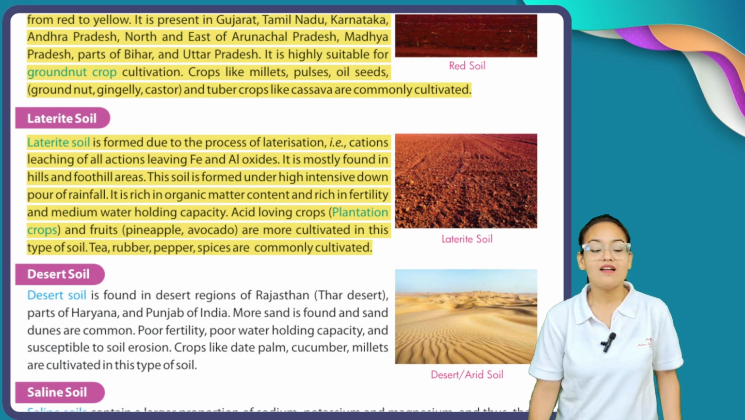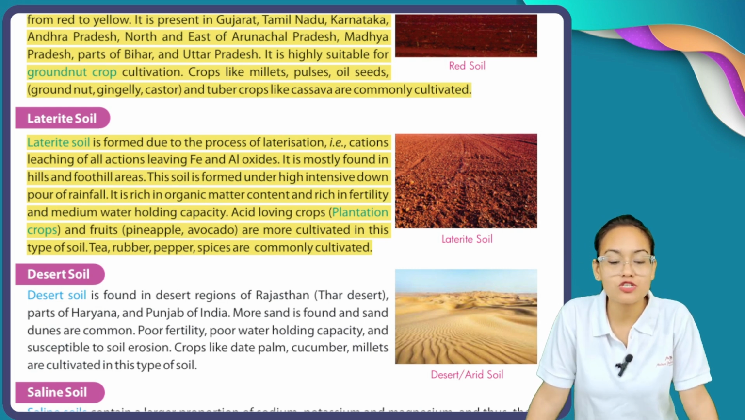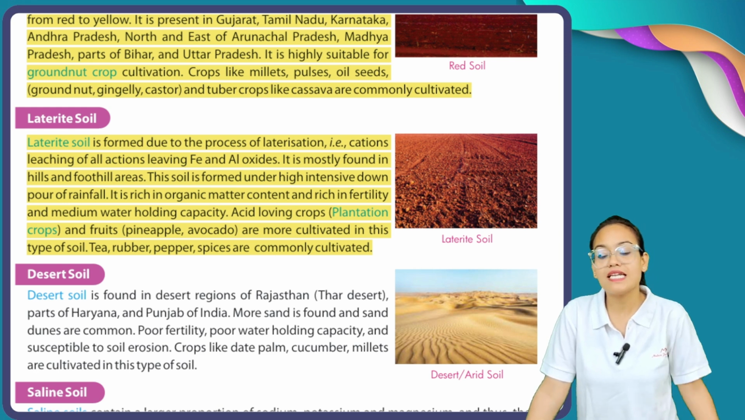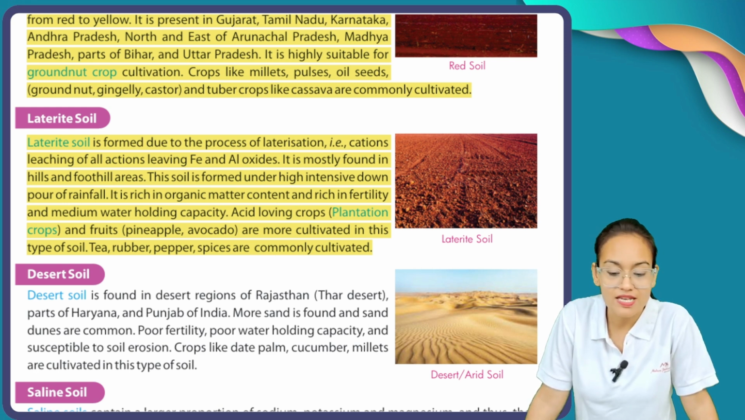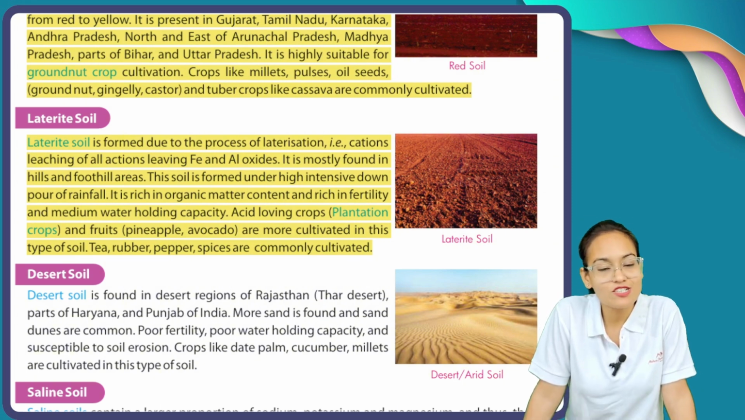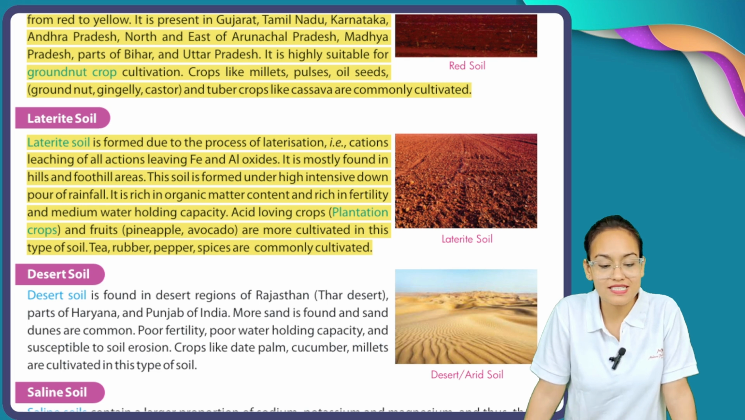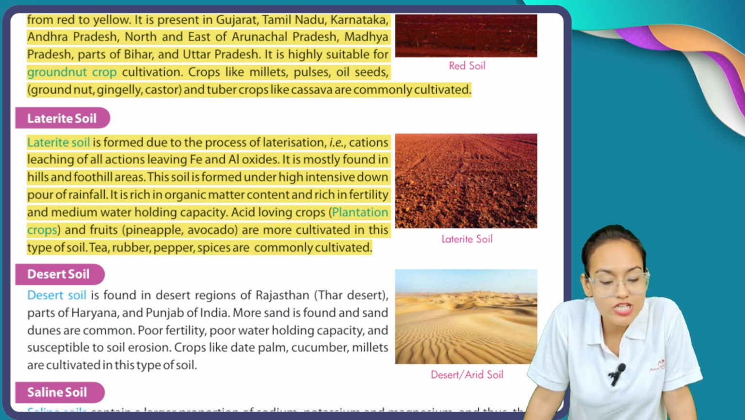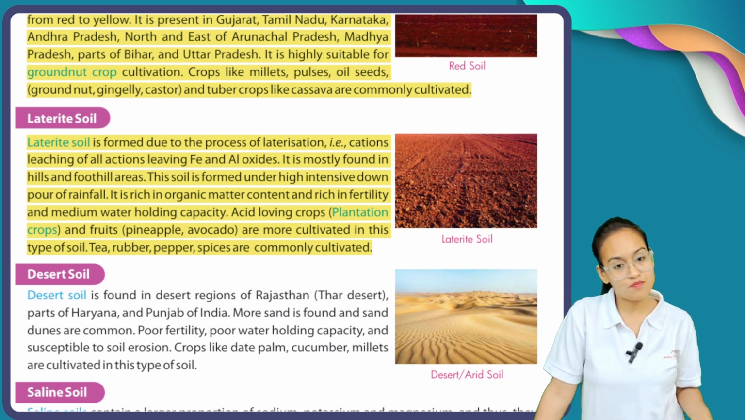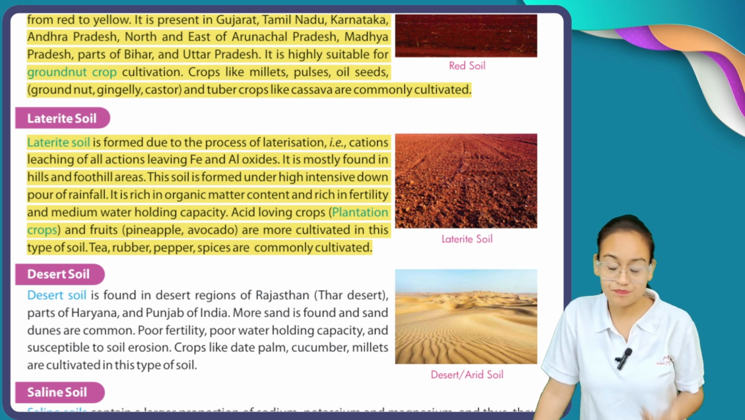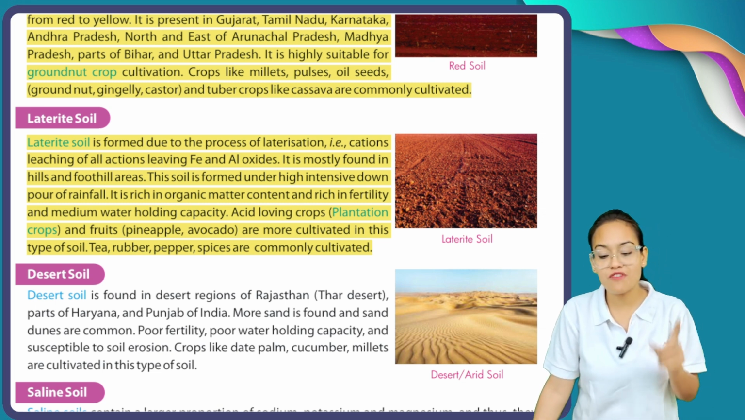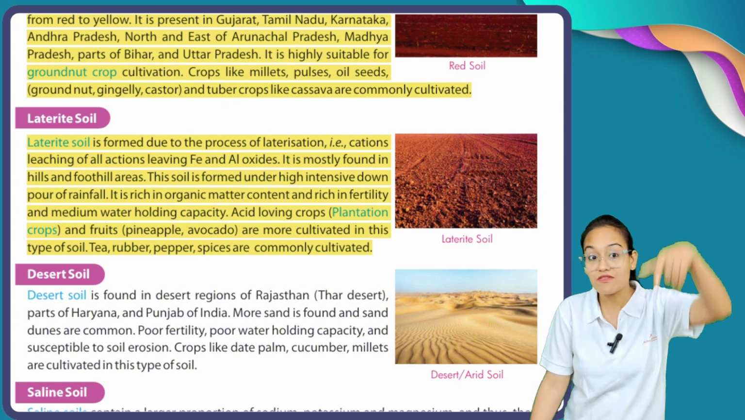Laterite soil is formed due to the process of laterization, that is leaching of all the cations, leaving Fe and Al oxides. It is mostly found in hills and foothill areas. Laterite soils are formed by the process of laterization, means when all the iron compounds are leached out. This type of soil is found in majority in hills and foothill areas.